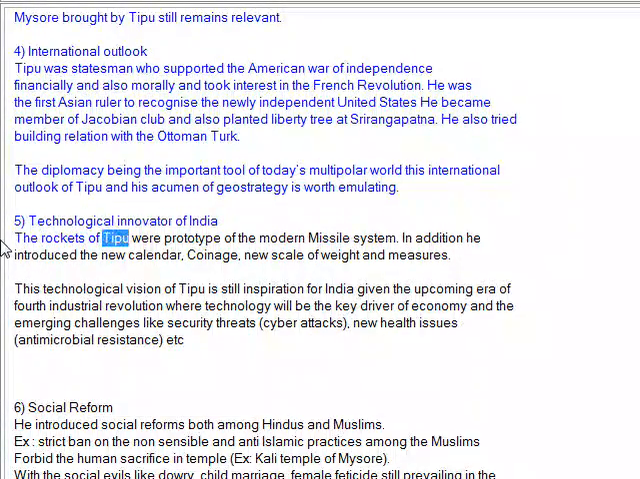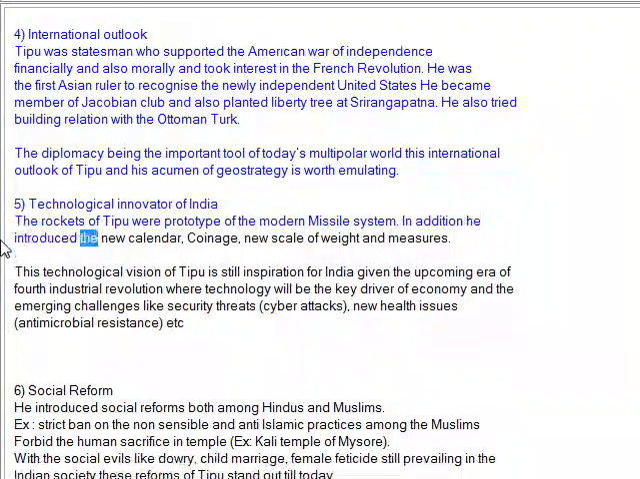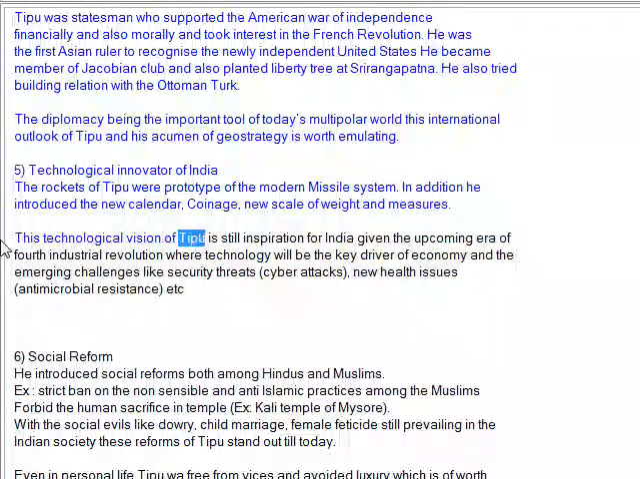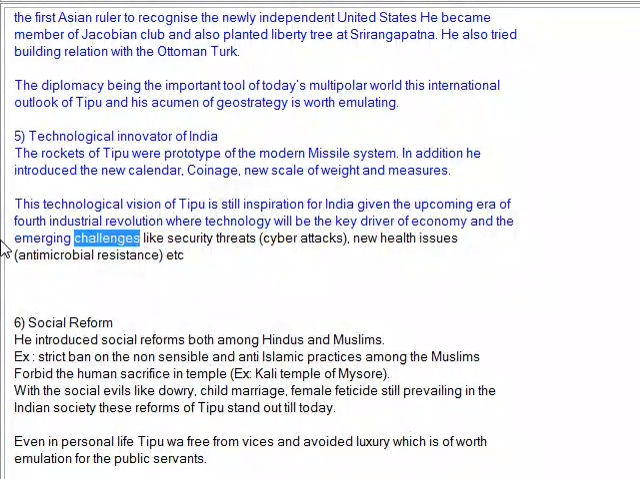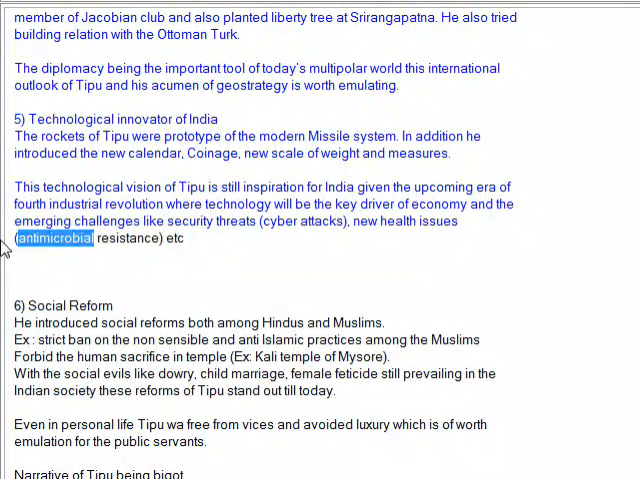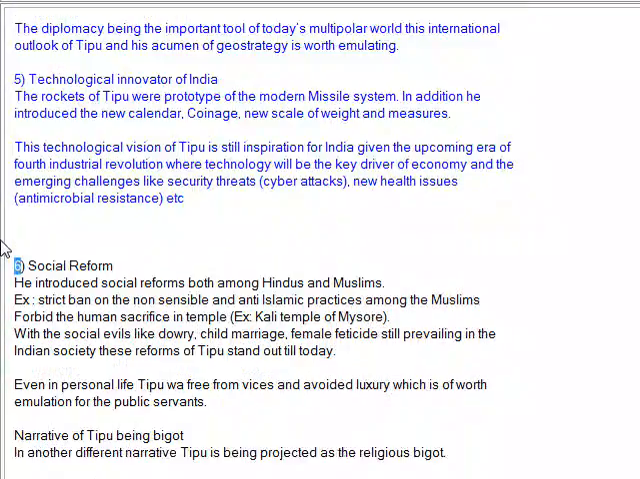The rockets of Tipu were a prototype of the modern missile system. In addition, he introduced a new calendar, coinage, and new scales of weights and measures. This technological vision of Tipu is still an inspiration for India given the upcoming era of the fourth industrial revolution, where technology will be the key driver of the economy, and emerging challenges like security threats, cyber attacks, new health issues, antimicrobial resistance, etc. 6. Social reform.